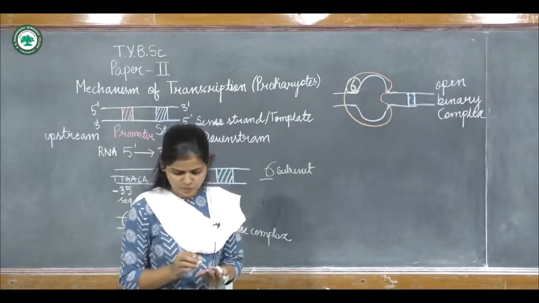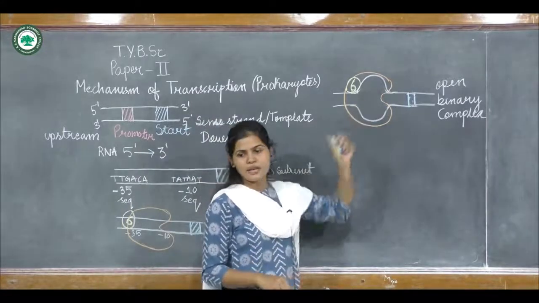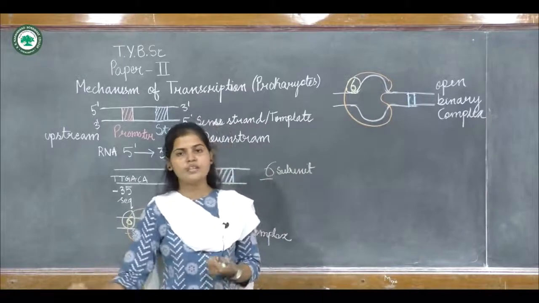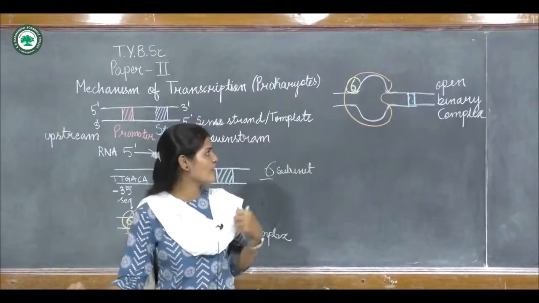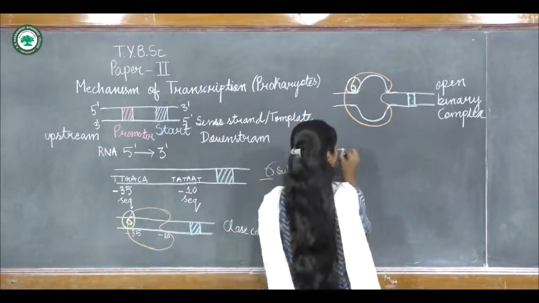Now later on what will happen? There will be release of this sigma factor; it will dissociate from this complex.